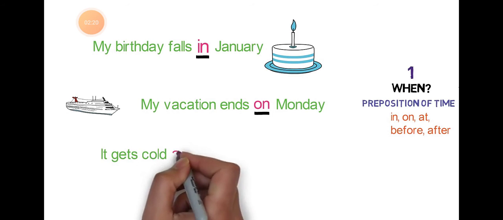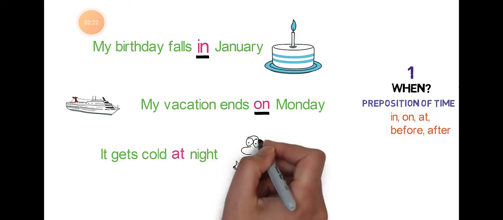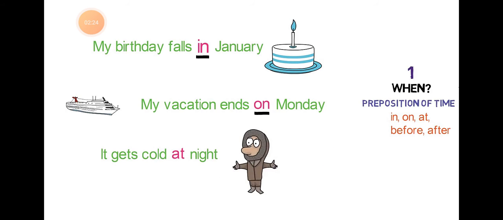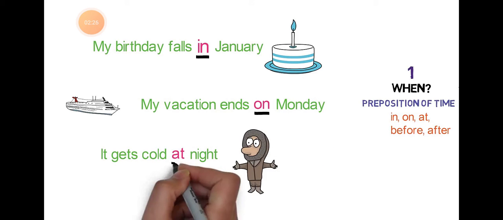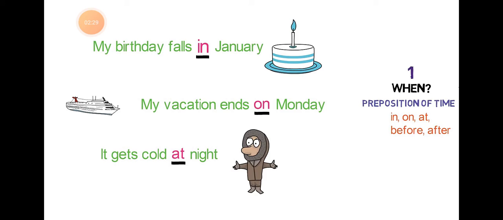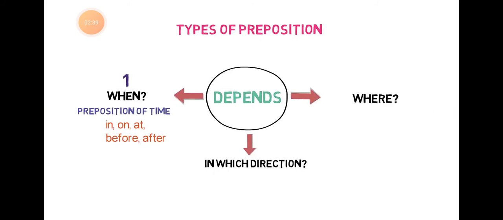When does your vacation end? My vacation ends on Monday. The word on indicates the preposition of time. At, it gets cold at night. When does it get cold? So at indicates the preposition of time.